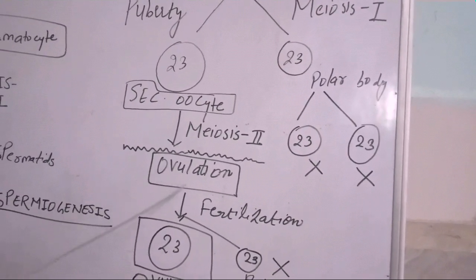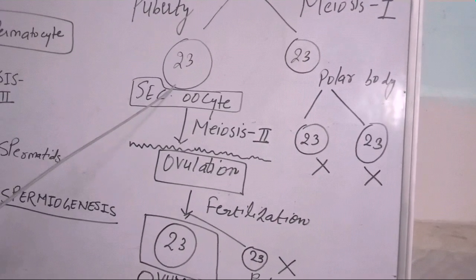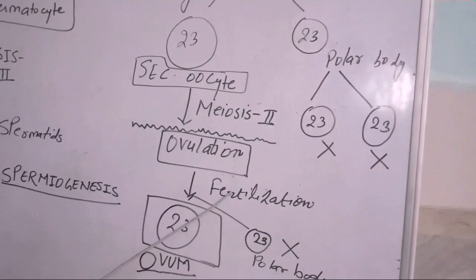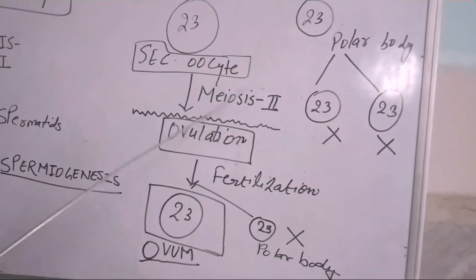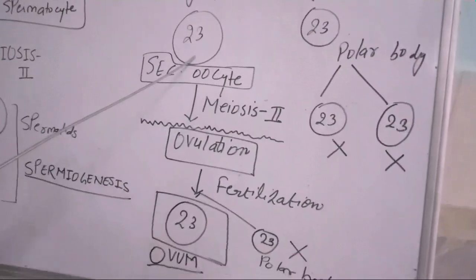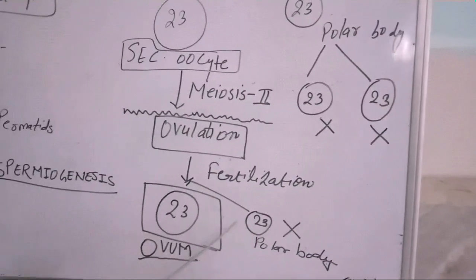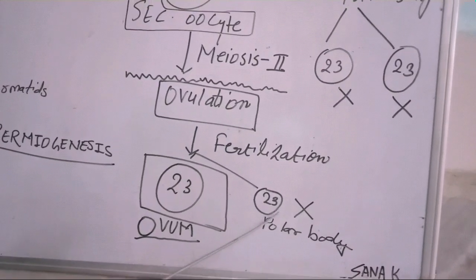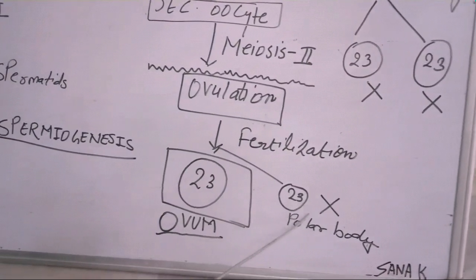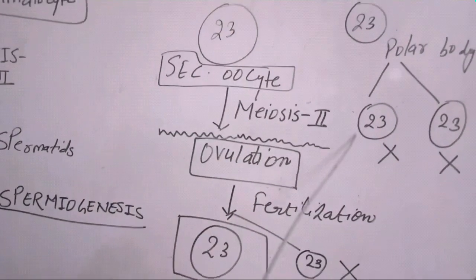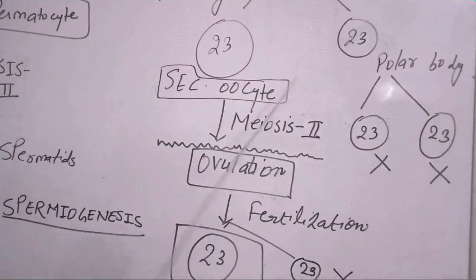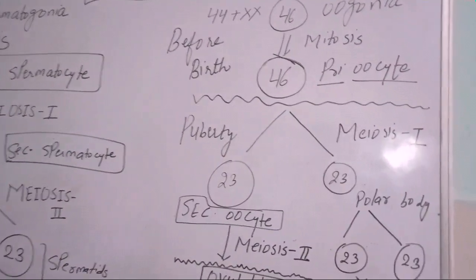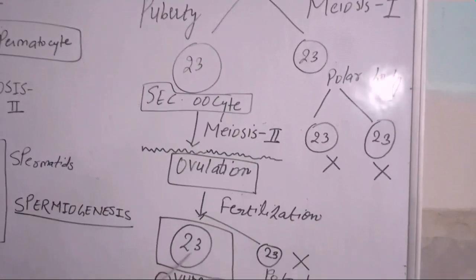So at the time of ovulation, the secondary oocyte is released from the ovary. If fertilization occurs, only then there is completion of the meiotic second division, and from this secondary oocyte again 2 unequal sized cells are formed. The one large cell is known as the ovum, and the smaller cell is known as the polar body. These 2 polar bodies will again degenerate. So from one primary oocyte we will have only one germ cell, that is the ovum.